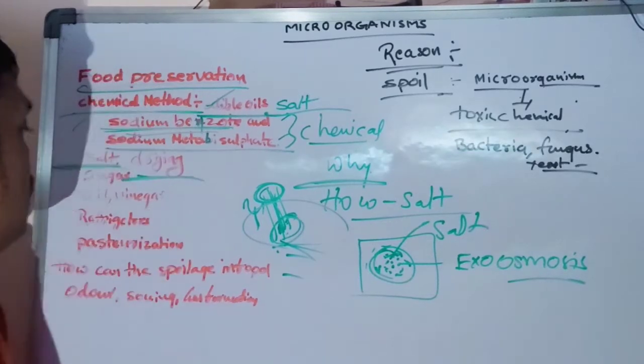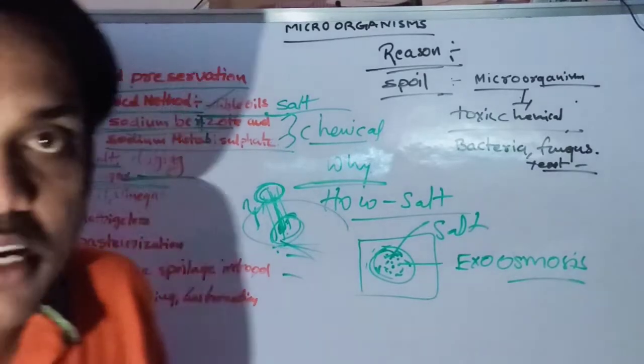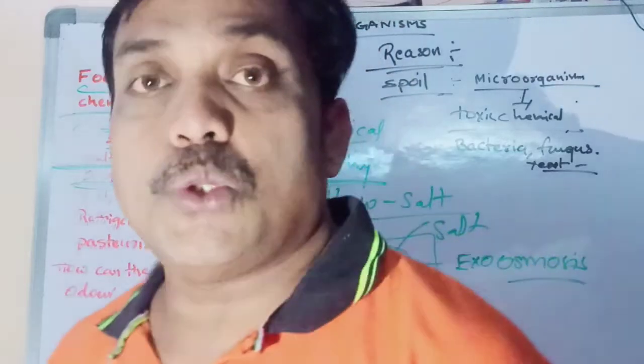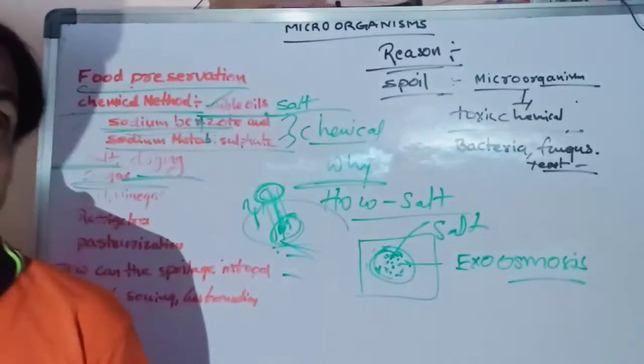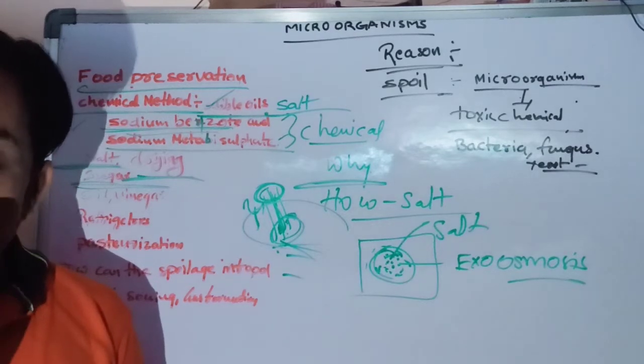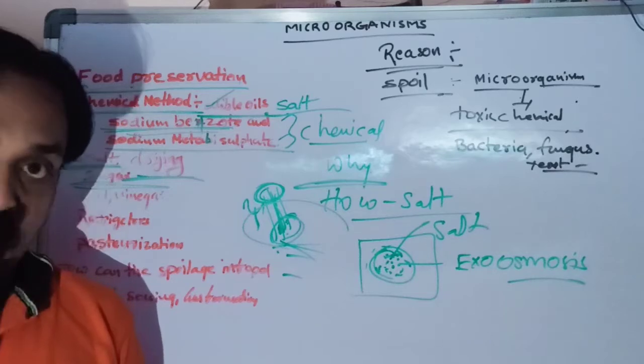The next one is adding sugar and honey to some food materials. Sugar is also a solution for storage, especially for jams, some fruit salads, and some types of fruit pieces. Even fruit pieces are available nowadays in supermarkets.